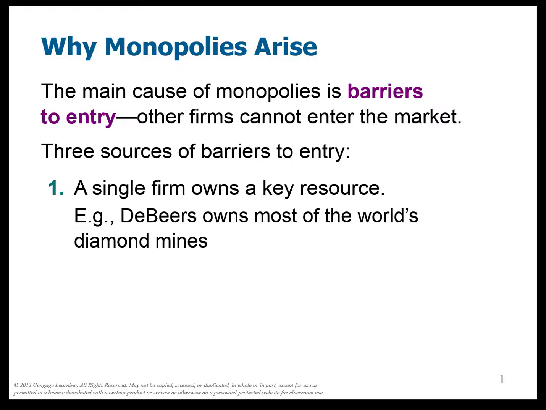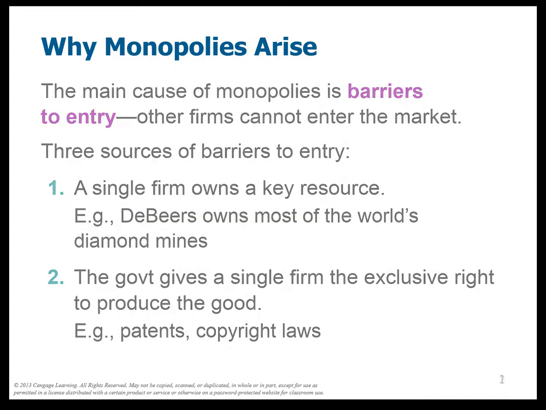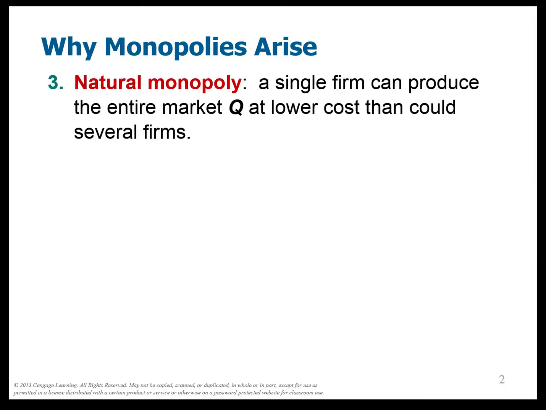So De Beers owns most of the world's diamond mines. Perhaps a large oil company owns a lot of oil fields in an area. They're the only people who have oil. Number 2, the government gives a single firm the exclusive right to produce the good. We call these patents, or copyright laws, and they do these for various reasons. And then the third reason is called a natural monopoly.